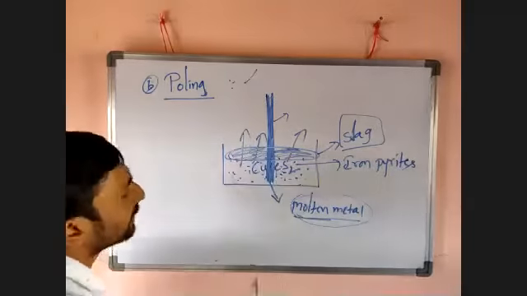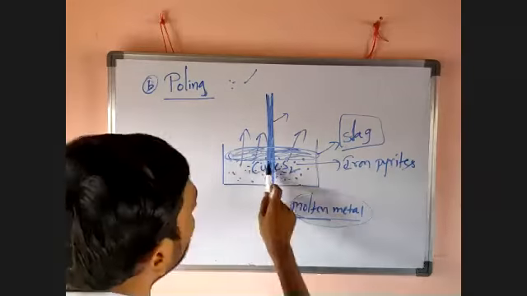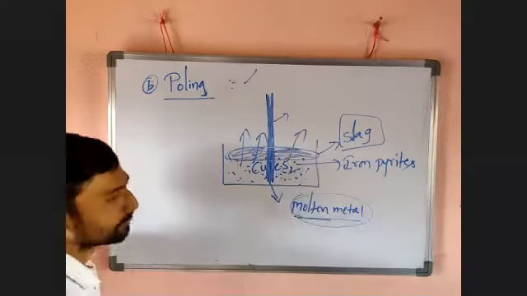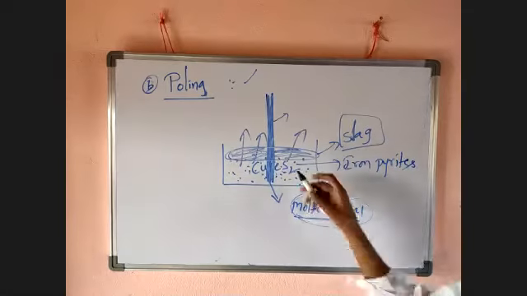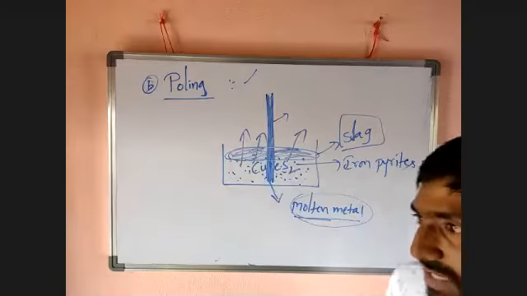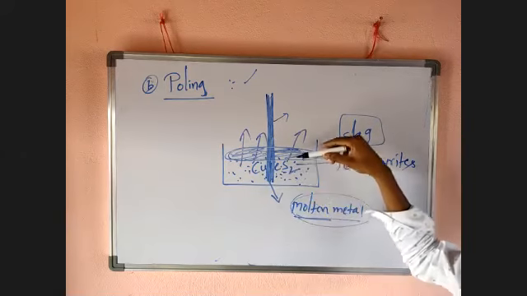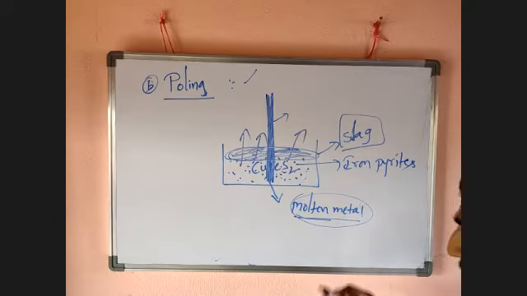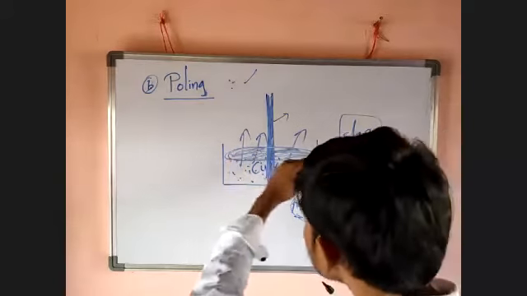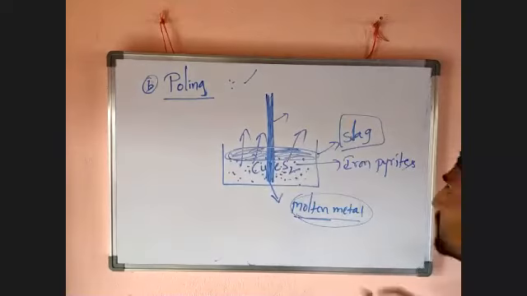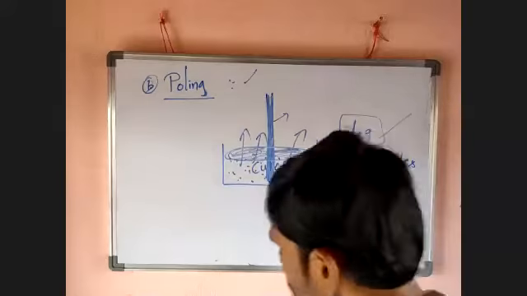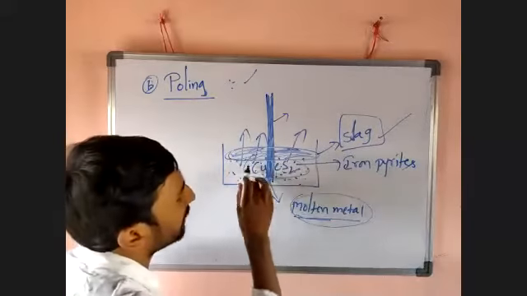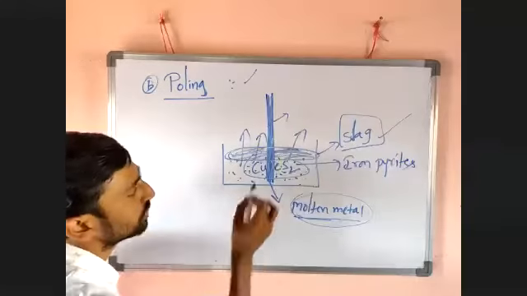What is polling? A liquid metal stirred with long wooden poles is nothing but polling. During this stirring, gas impurities can escape into the environment, and the remaining impurities form a scum on the surface of the liquid. This scum is nothing but slag. This technique is particularly for copper iron pyrites, CuFeS2, for extracting copper.